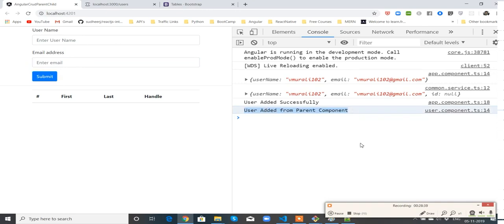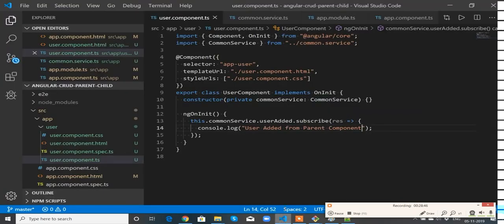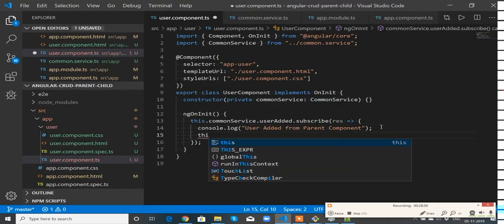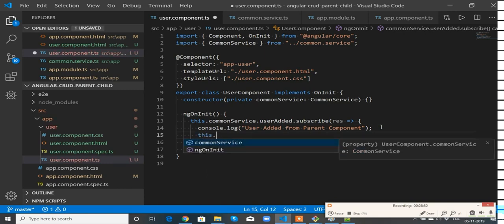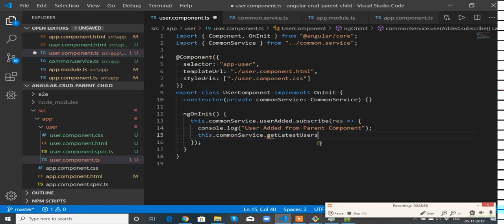Once the child component got the message from the parent component about a user added, then we should call the method this.commonService.getLatestUsers.